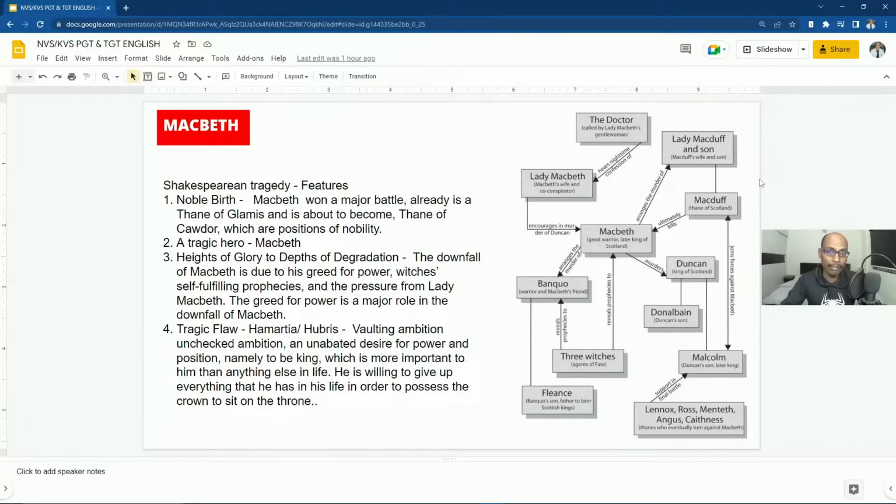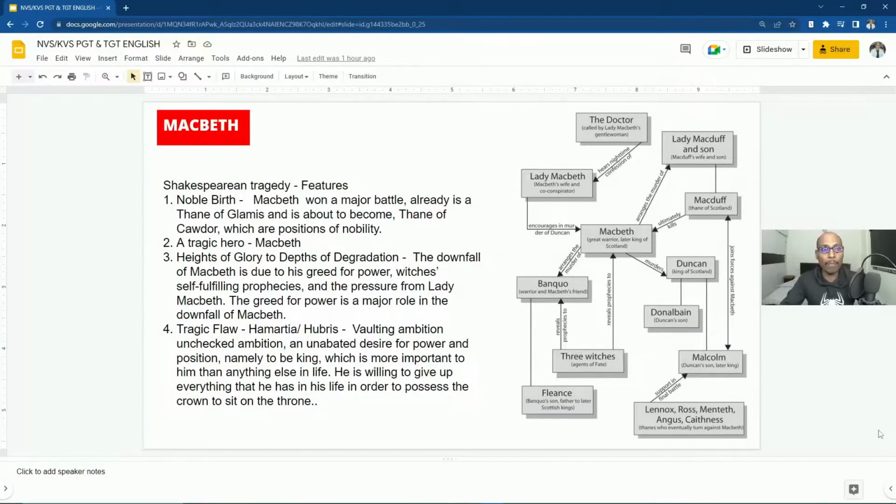If you had watched the previous videos, you would have understood we have started the periods of English literature, and we completed the Old English period, Middle English period, and then we have come to the early modern or Renaissance. After Renaissance, we are going for the next period. But under Renaissance, we have completed the Elizabethan period, and now we are going to move to the Jacobean period. But before the Elizabethan period and Jacobean period, we are discussing one of the greatest playwrights, William Shakespeare. In the previous class, we completed William Shakespeare's Hamlet, and in this class, I am going to discuss Macbeth.